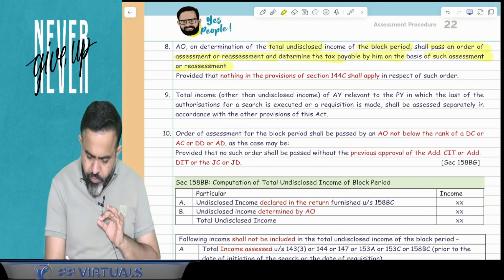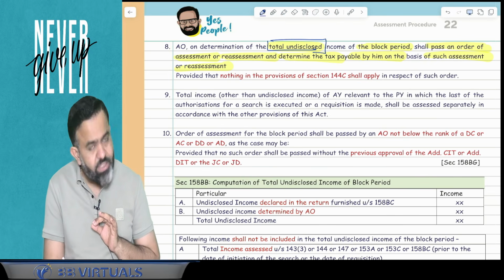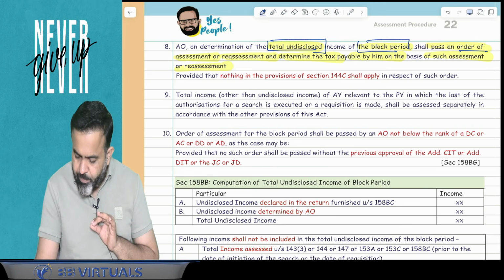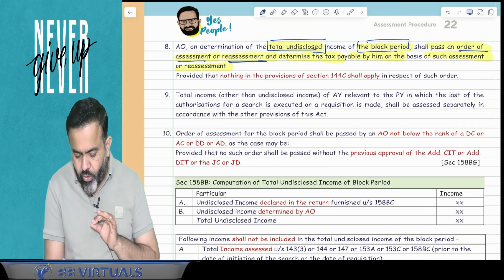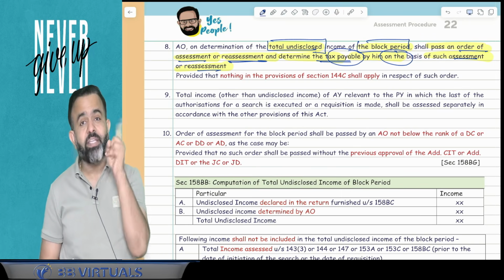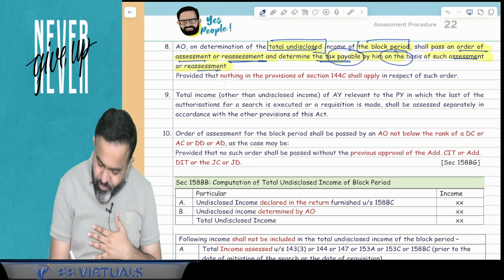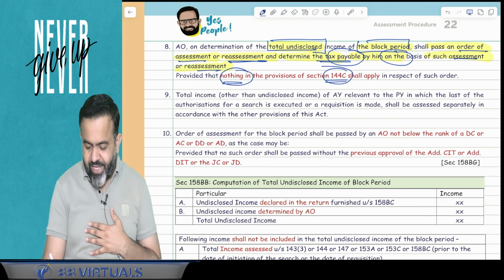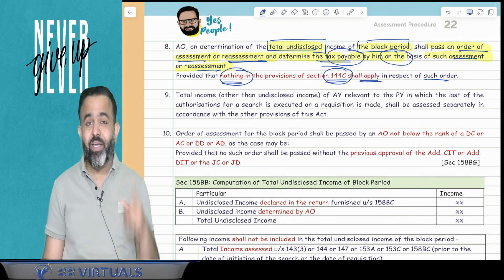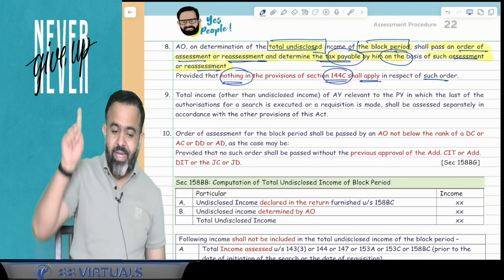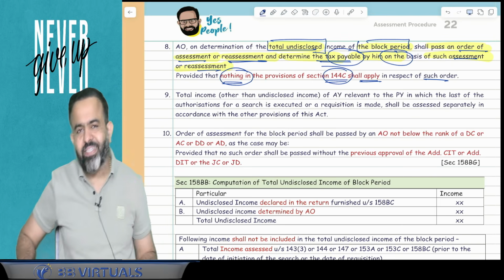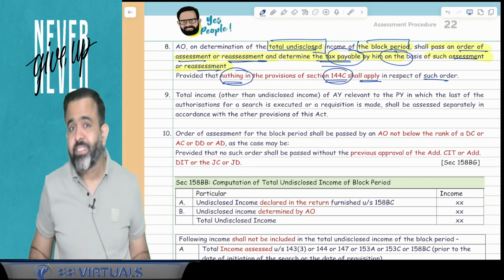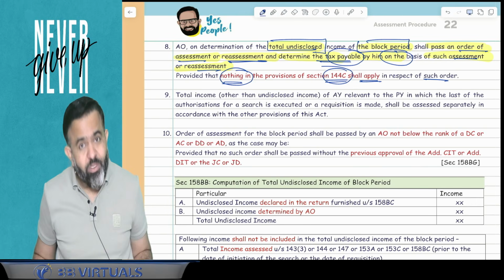So here the AO will find out your total undisclosed income of the block period and shall pass an assessment or reassessment order and determine the tax payable by him on the basis of such assessment or reassessment. And guys, provided that nothing in the provision of section 144C applies in respect of such order. So 144C is not applied, and in 145C also I mentioned that if there is a raid case assessment, then 144C is not applied.